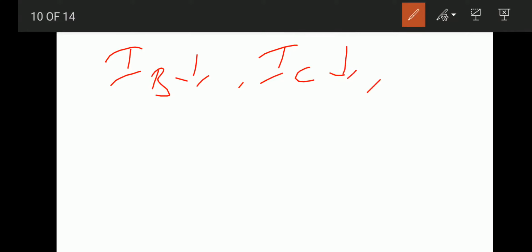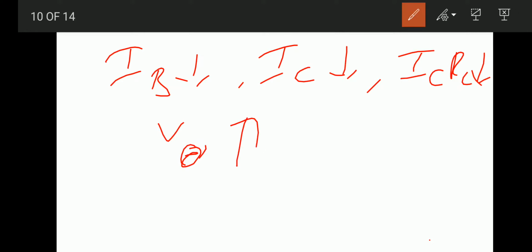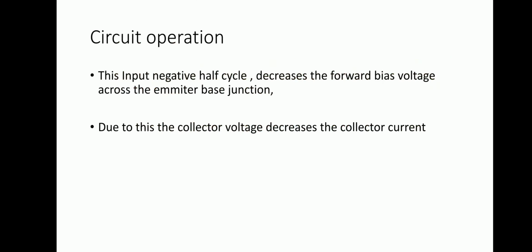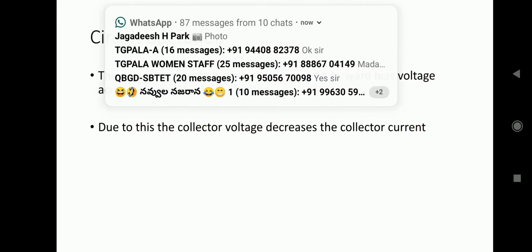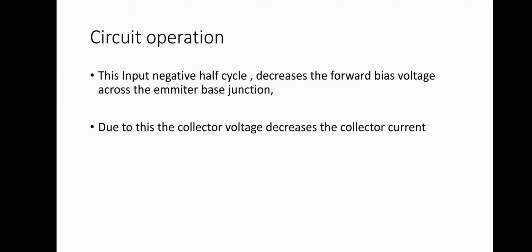IC is decreasing means ICRC, that is the drop across RC, is also decreasing. Therefore V0 is increasing, that means we are getting a high value. Generally it is a positive value. We will see. During the negative half cycle, the forward bias voltage decreases.